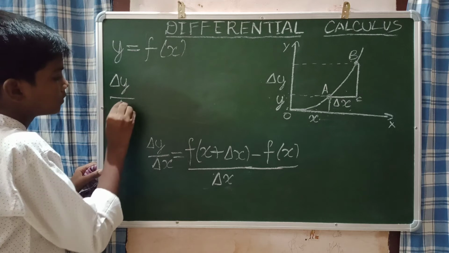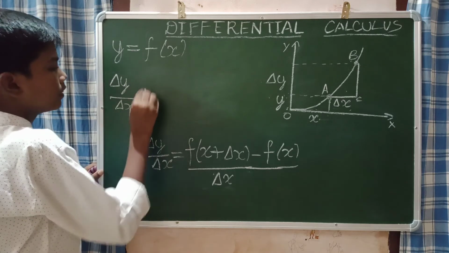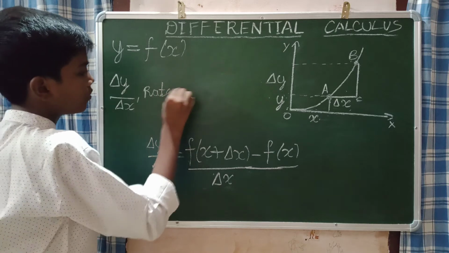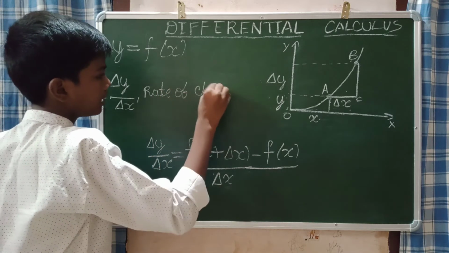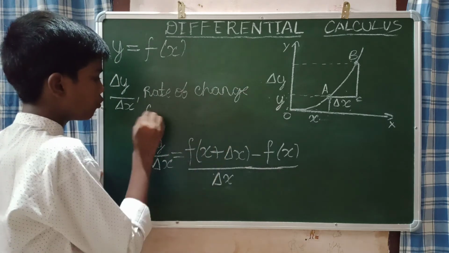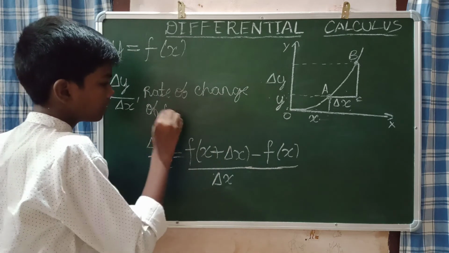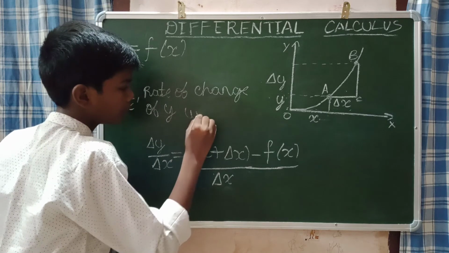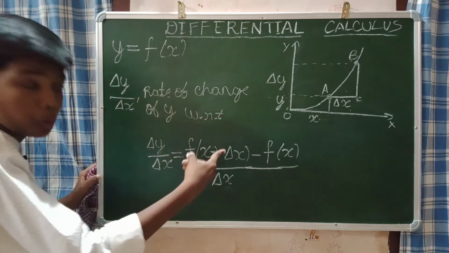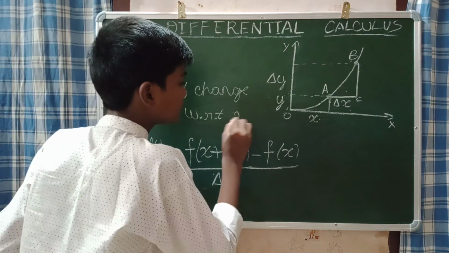is called the rate of change of y with respect to x.